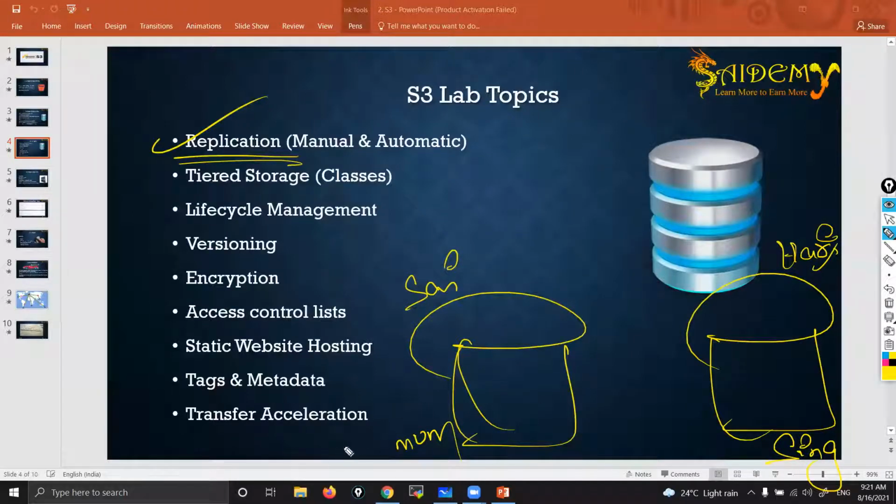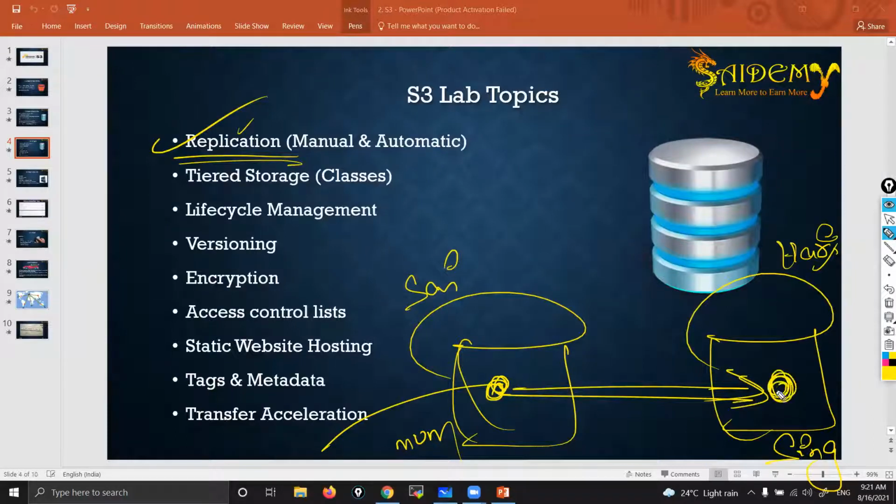So you can copy the data. Whatever data is there in my bucket, I can copy. That's what we call replication, so that the data will be copied. While copying, there are 2 ways: one is manual and one is automatic. Either you can do it manually or you can do it automatically. Manual is pretty clear.